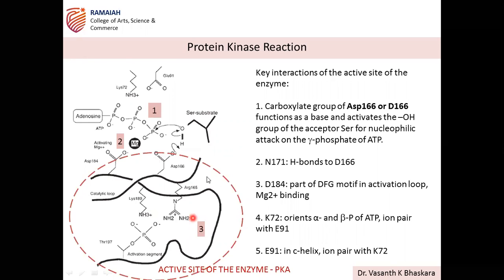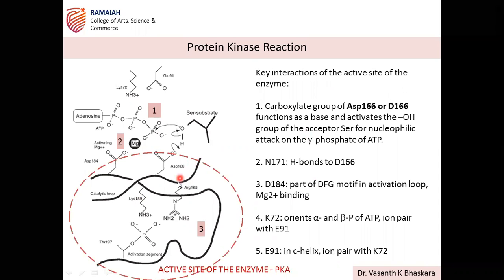This is in case of the protein kinase A enzyme, and this is the activation site where all the 270 amino acids we discussed are conserved in the activation site, responsible for the function as the 3 points that we discussed in the earlier slide. So these are in protein kinase for your exam purpose. You get a question like protein kinase A activation and protein kinase reaction, this is the one.